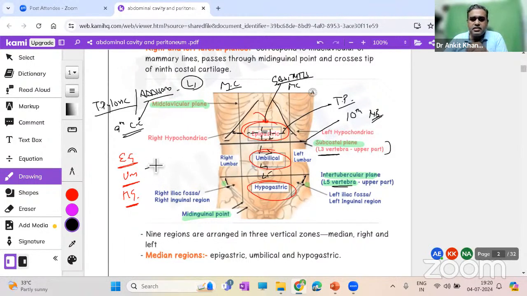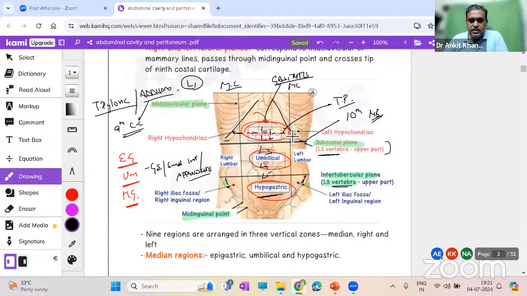Around the umbilicus, it is basically gastroenteritis or small intestine issues, right? Or appendicitis, as I discussed earlier on. In appendicitis, the pains basically start from around the umbilicus. Around the hypogastric region, normally you have pelvic organ pain, right? In females, normally the uterus and all that pain goes to the hypogastric region. So different regions normally have different etiologies of pain.